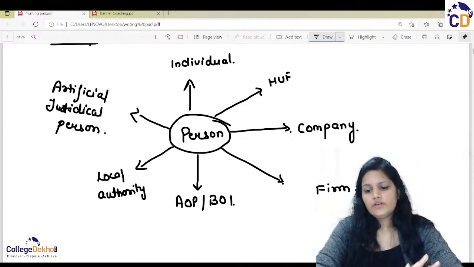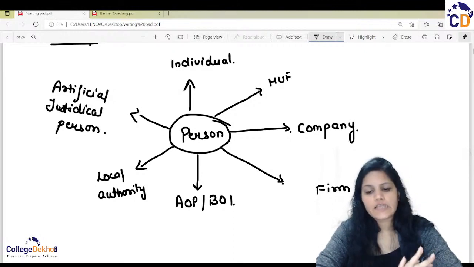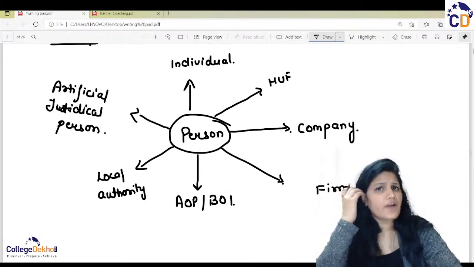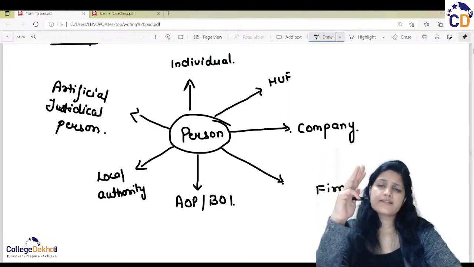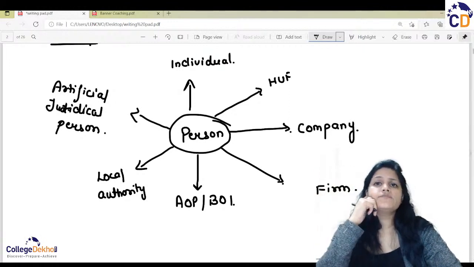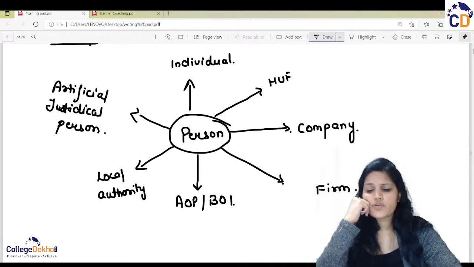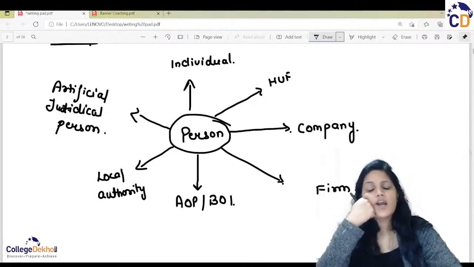Everyone has their own calculation factors. In an individual, both male and female are included. In an HUF, there is a Karta, and you must know about the HUF also. HUF is a Hindu Undivided Family, which continues in proper succession of three successive generations. And from the past some years, a provision was updated in approximately 2005 that daughters are also part of the HUF. So the wives are also.